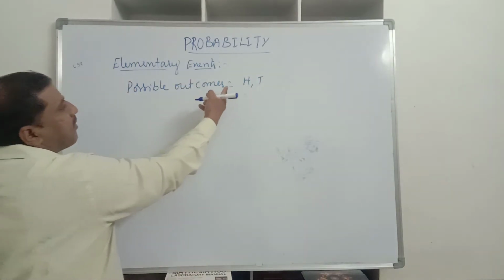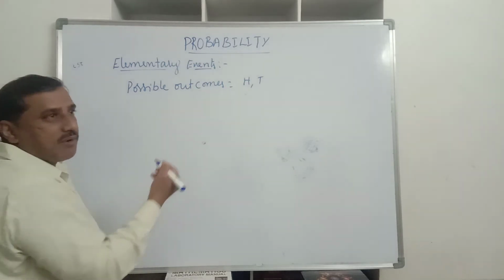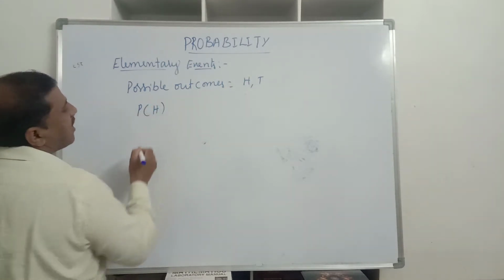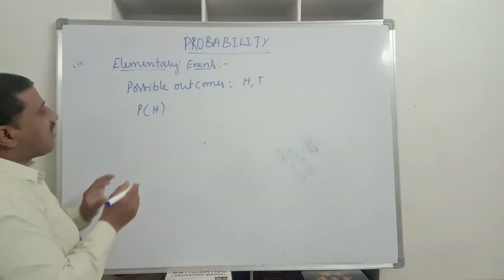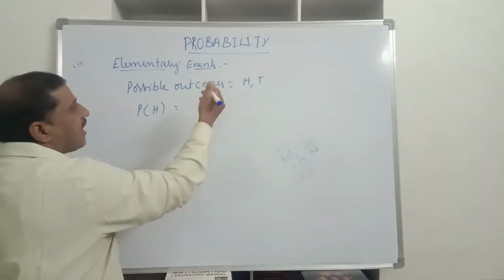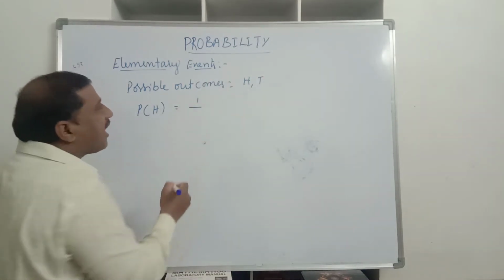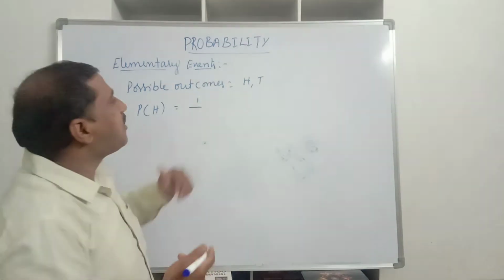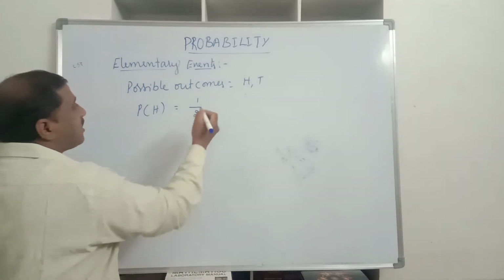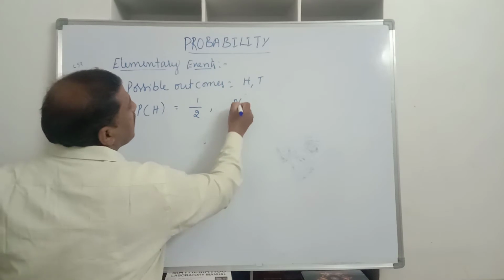Now, what is the probability of getting a head? Let P of H stand for the probability of getting a head. It is equal to the number of favorable outcomes of getting a head, that is 1, divided by the total number of outcomes, which is 2. That is 1 by 2.